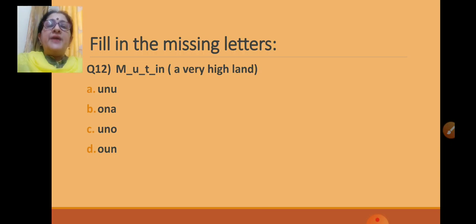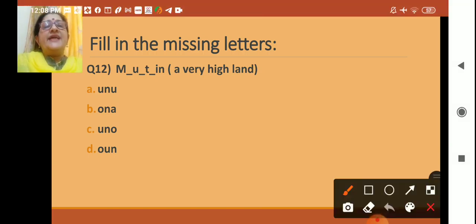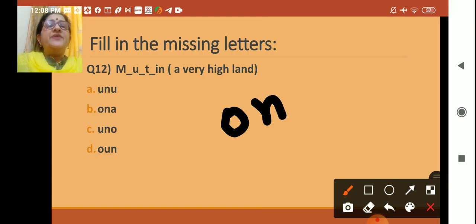M. After M, O. Then U. Then MOUNTAIN. Mountain. Let us write that. O. Then MOUN. T is given. T, after T, A will come. IN. So mountain.